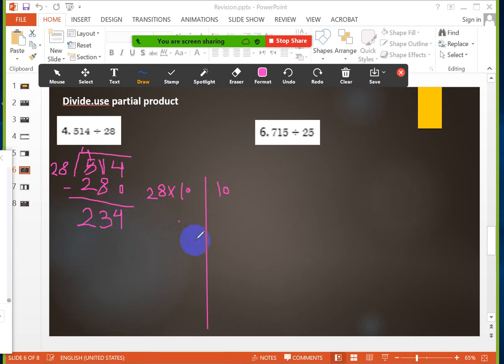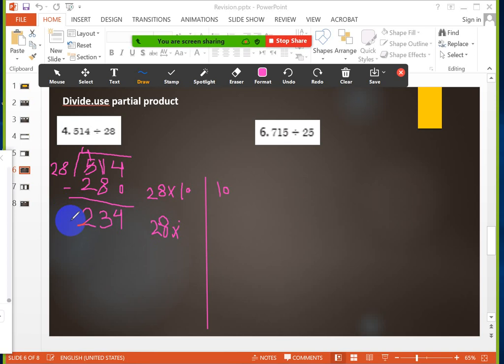Now I will take another number to multiply it with 28, write it and subtract it from the number. I can't choose 10, because if you choose 10, girls, the multiplication will be 220, and 220 is greater than 234.